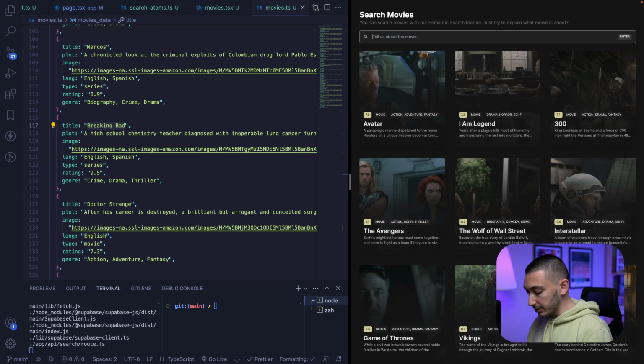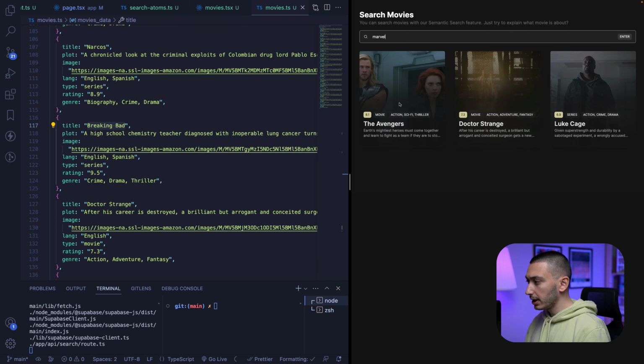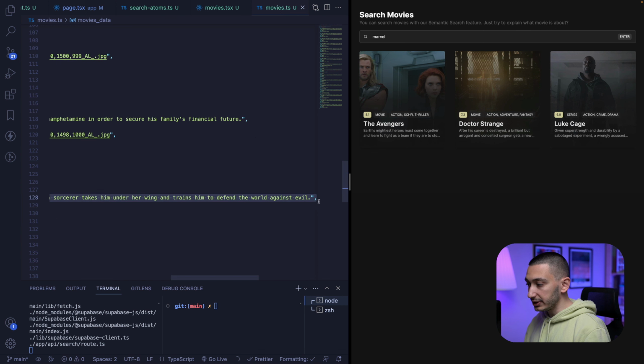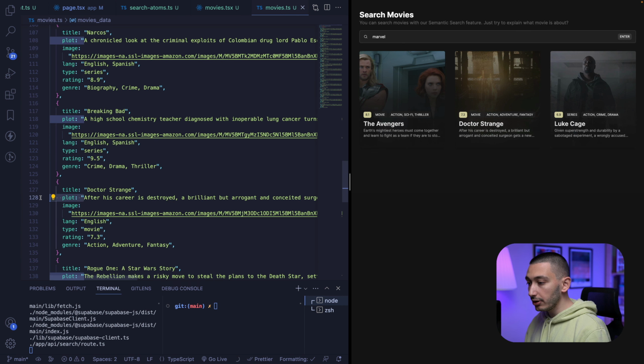Let's try another keyword, Marvel. As you can see, it brings all the Marvel films from our data. But again, in our data, there is no Marvel keyword. But AI can understand the similarity between the query and the data.